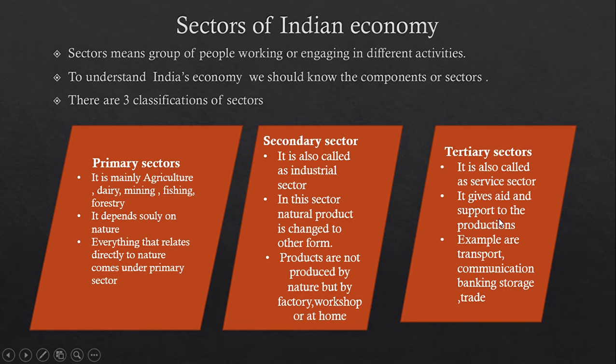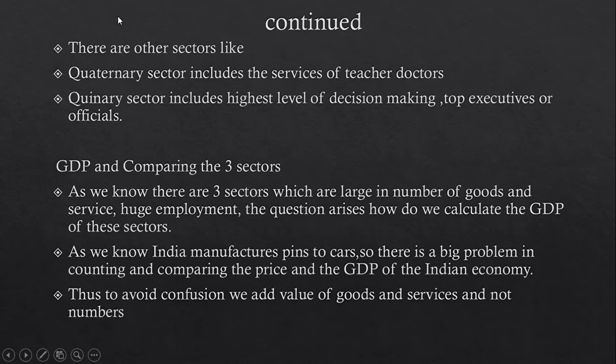There are two other sectors which you must know to clarify a little bit, which are not in your textbook. That is the quaternary and quinary sectors. The quaternary sector includes the service of teachers, doctors, etc., whom we do not find in the primary, neither in secondary nor in transportation and all. Teachers won't transport sugar cane or sugar somewhere around, right? Though they are not included in that part, still they give us service. So they are included in the quaternary sector.